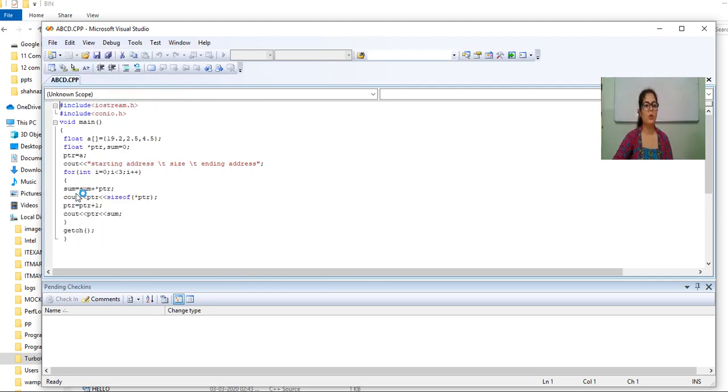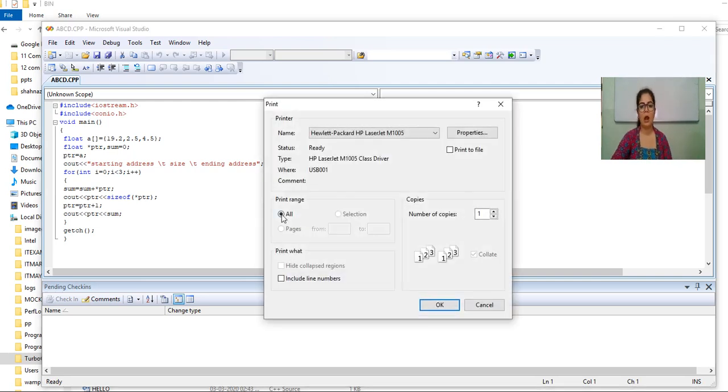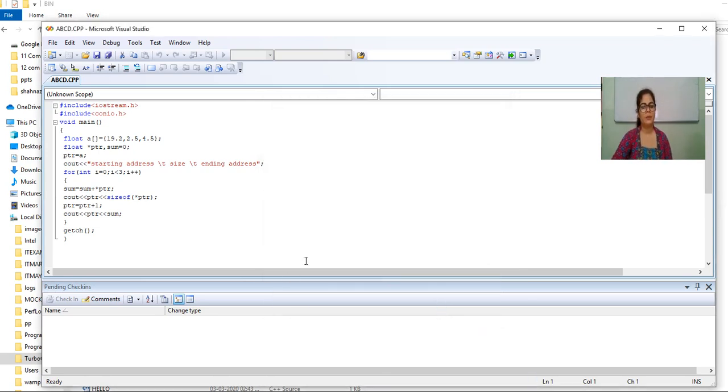You can directly go to the print option, then it will ask for a printer. If a printer is attached, it will directly take the output. If there is no printer at your home, then you can simply save it. As I don't have a printer, you can save it with any name on your desktop, and later on it will save your file in PDF form and you can take a printout.